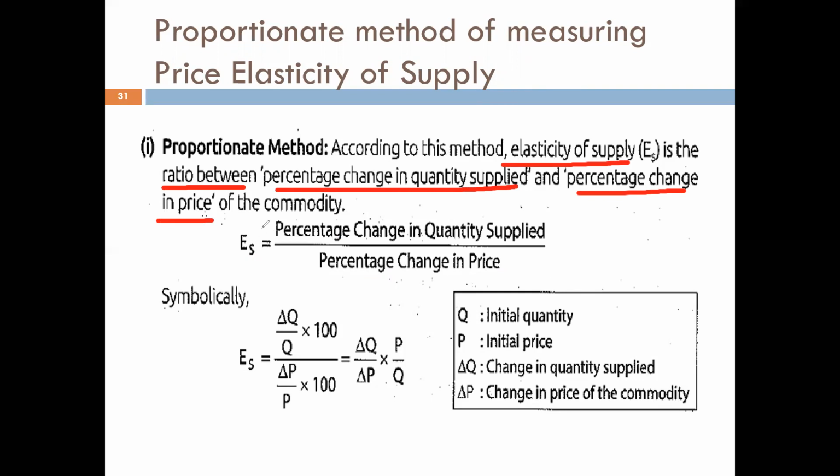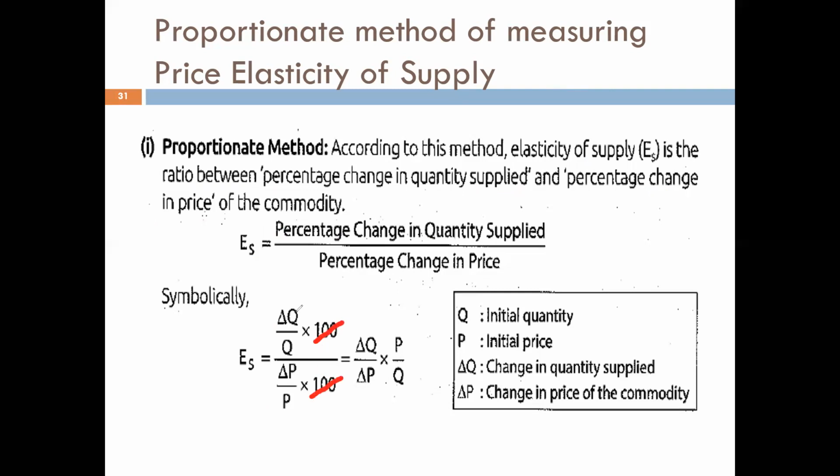So how to calculate the percentage change in quantity supplied? It is given by change in quantity supplied upon initial quantity multiplied by 100. And how to calculate percentage change in price? It is calculated by change in price of commodity upon initial price multiplied by 100. If I solve this, the 100 from the numerator and the 100 from the denominator are going to be cancelled out.